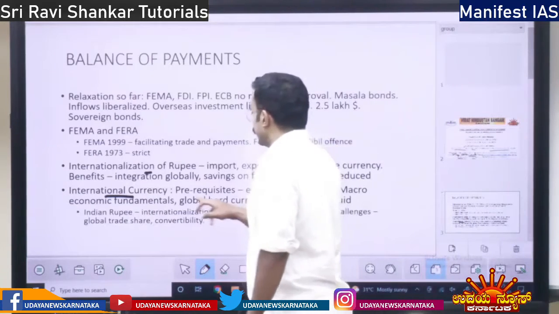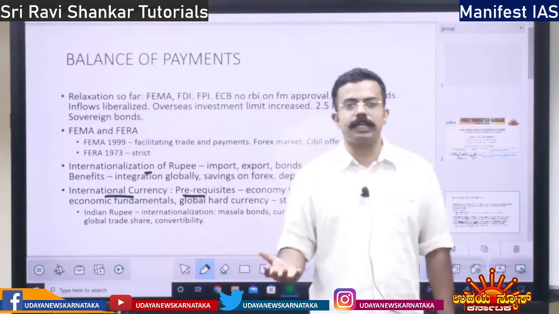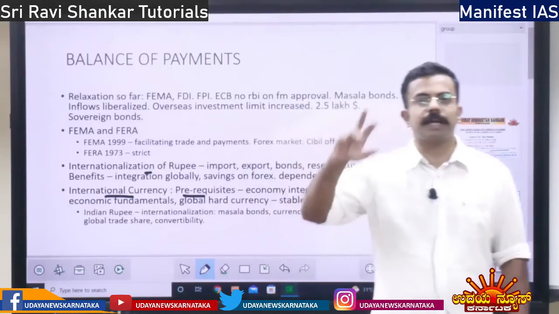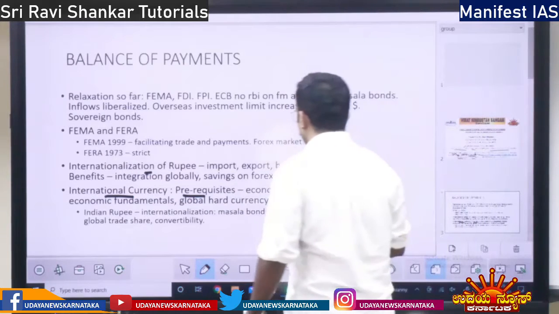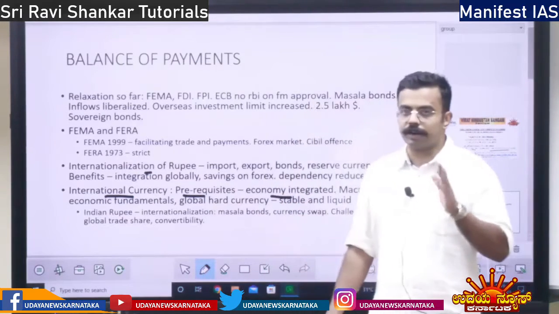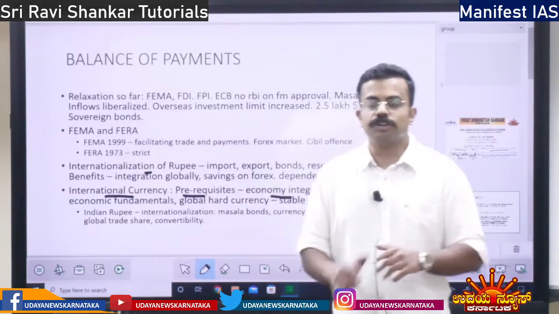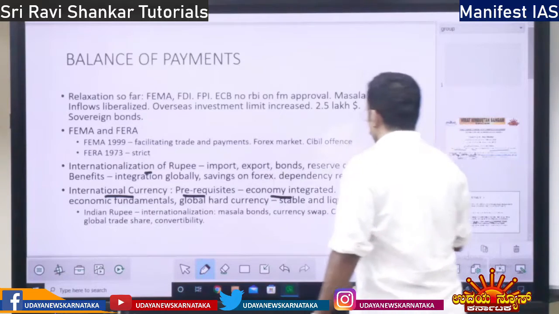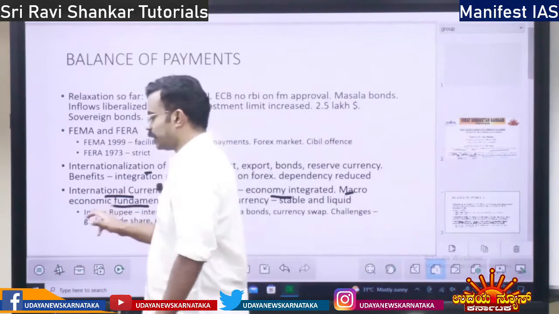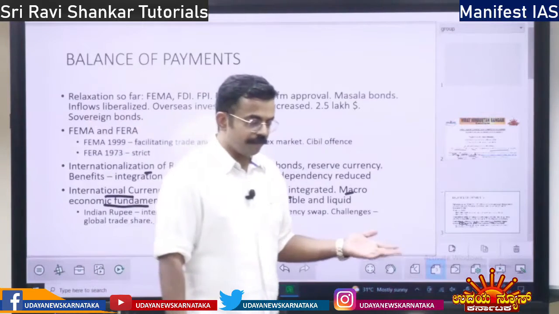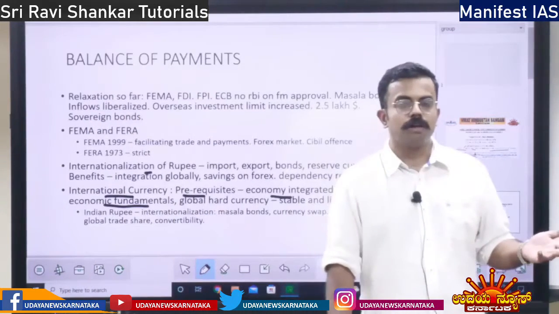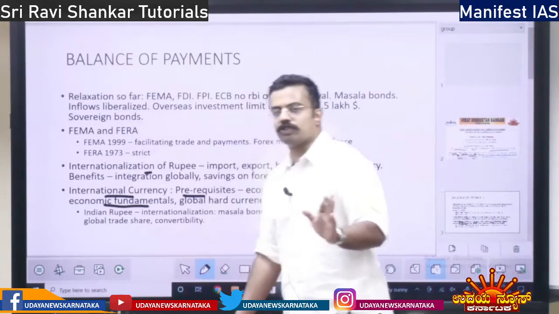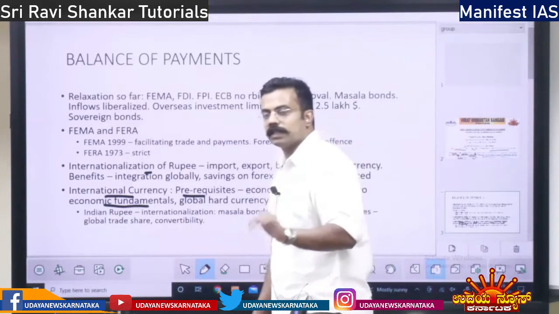There are a lot of prerequisites. Prerequisite means there should be a proper foundation. Only upon this foundation can a particular currency become an international currency. So what are the prerequisites? The economy in concern should be integrated. It should not be isolated. It should be integrated with the entire world. That is the first prerequisite. Then you have macroeconomic fundamentals. I told you: inflation, interest rate, savings, all these things should be proper and there should be no non-performing assets. All those things should be strong. Then only the macroeconomic fundamentals will be strong.